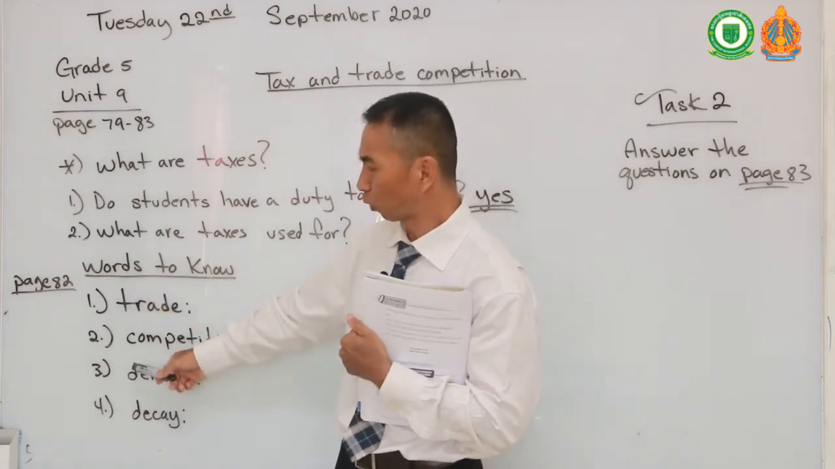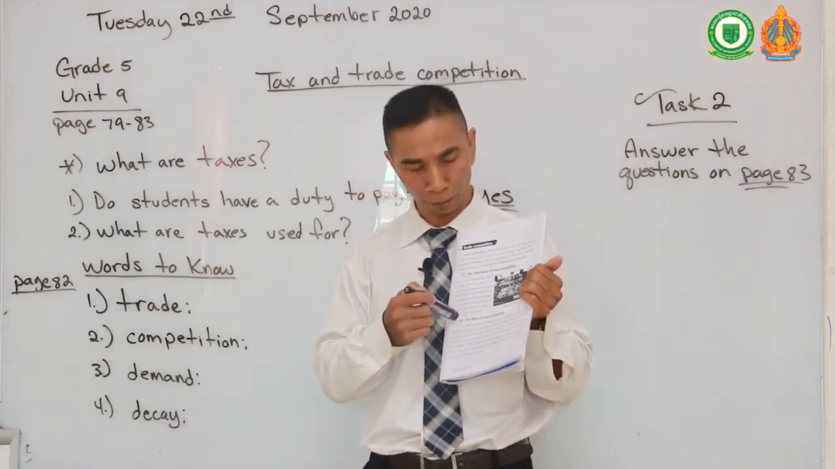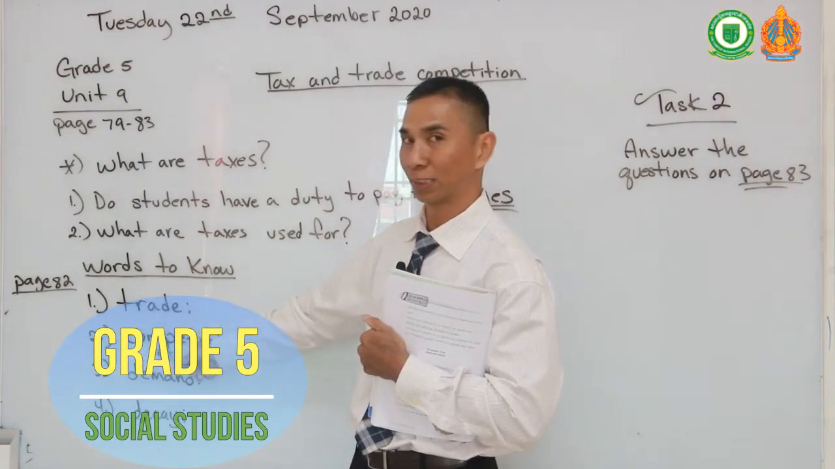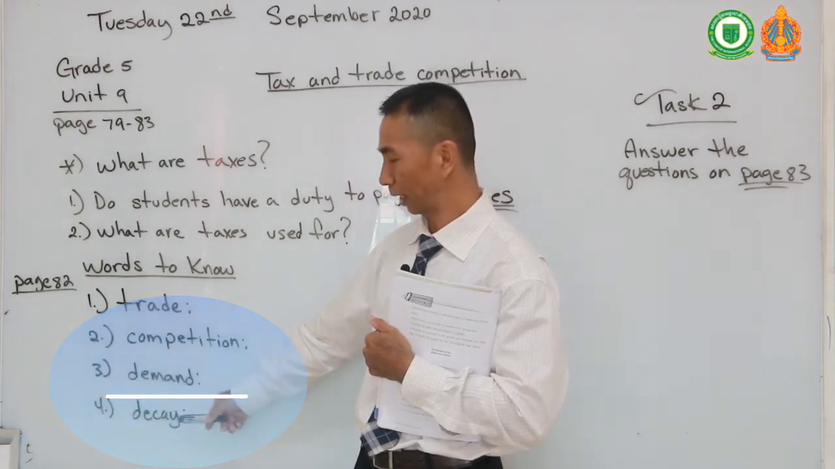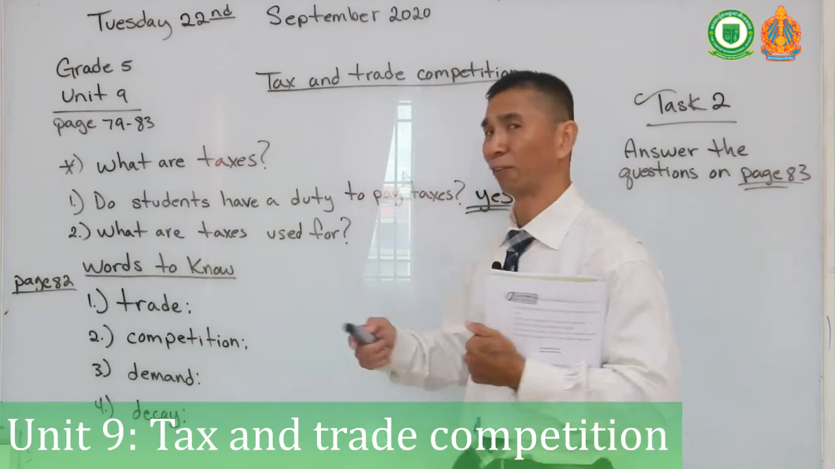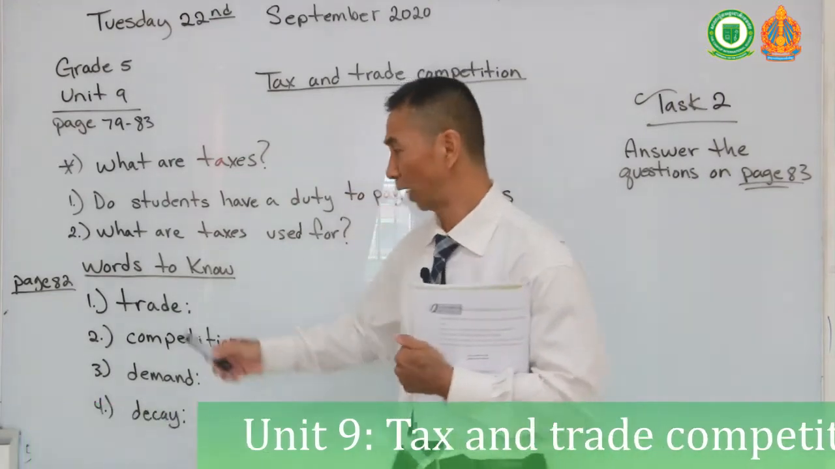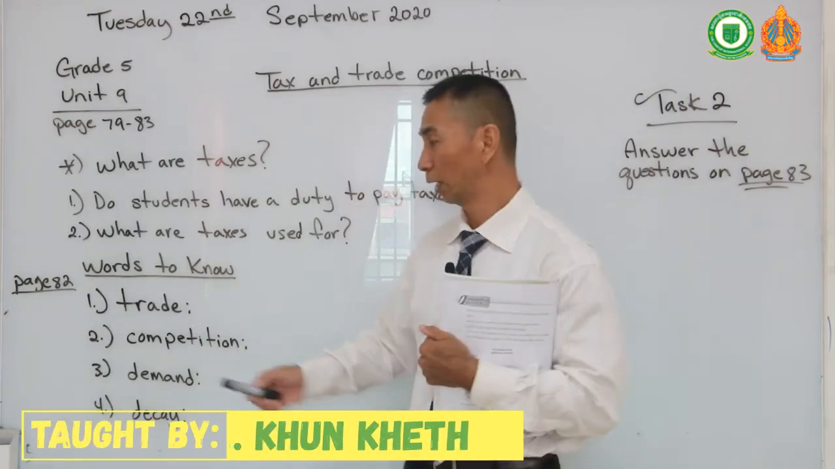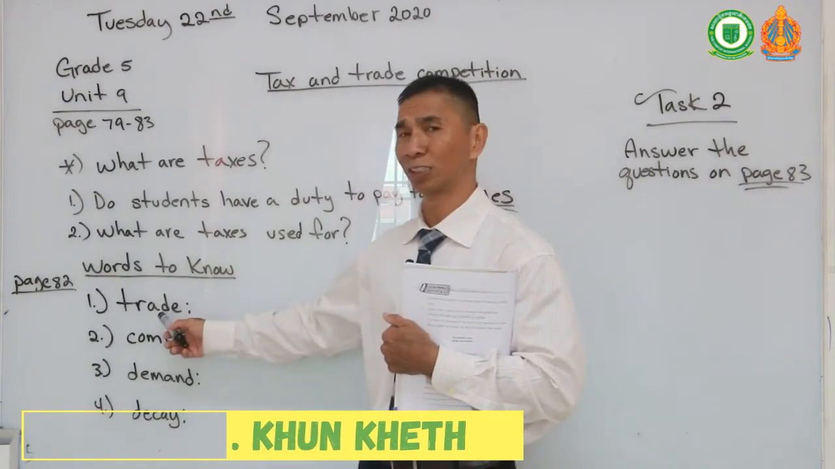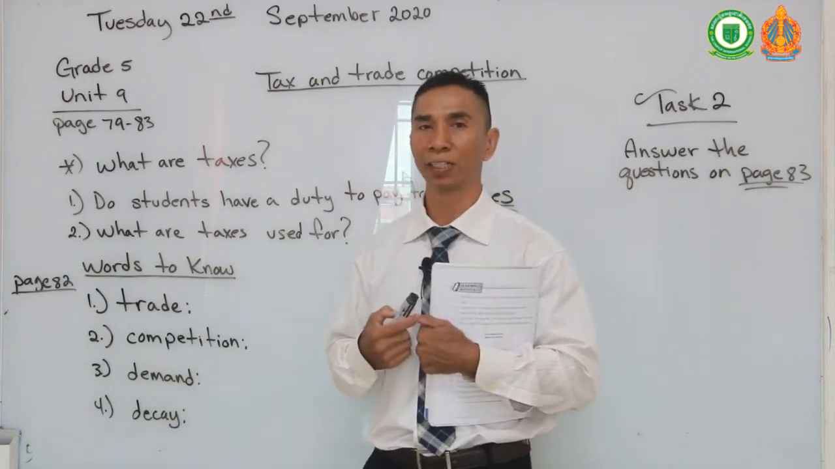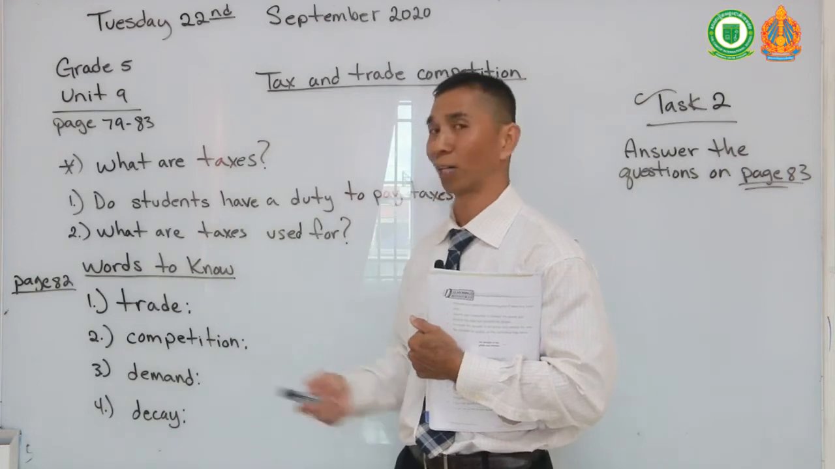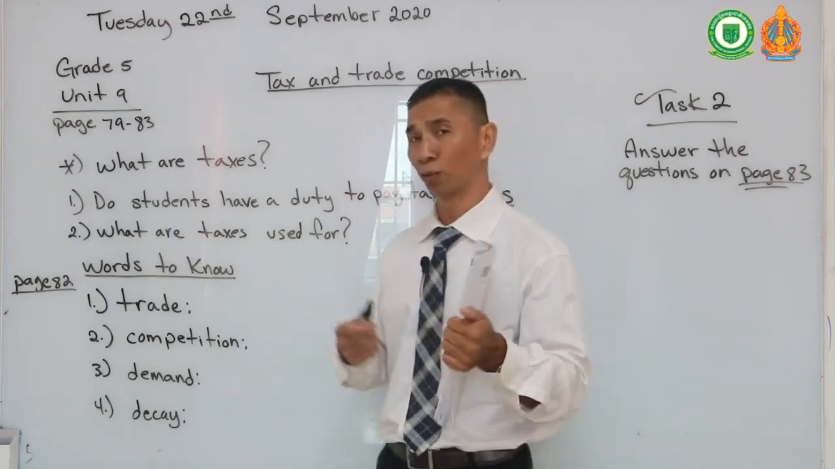And I have a list here of 4 words that will help you through your readings on page 82. These words are trade, competitions, demand, and decay. Okay, I will not write down the definitions, but I will explain them to you. But I want you to write these words down in your notebook and also the definitions of these words, okay? After you have finished writing these words down in your notebook, please take a picture of it and send it to our page or to my personal Telegram, and I will correct these words for you. Okay, now let's go over these words.